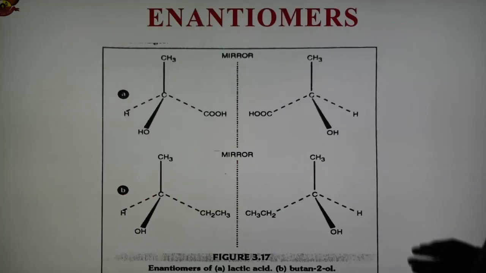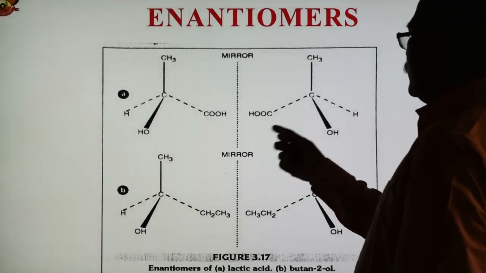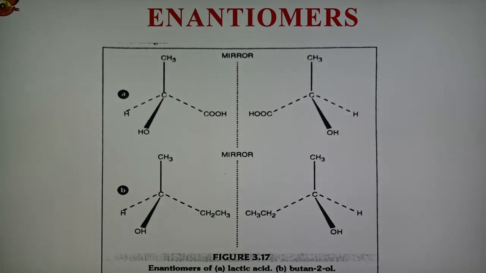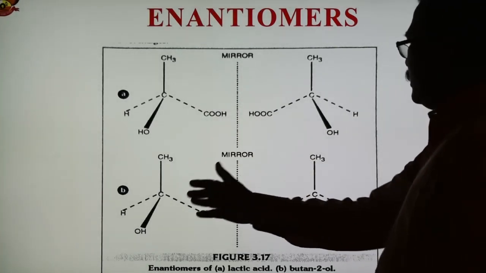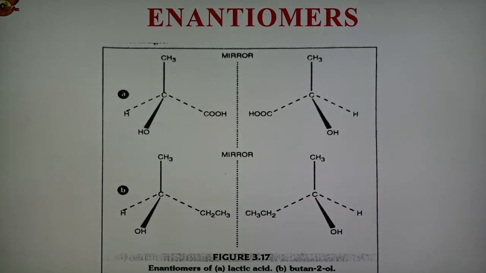The first is lactic acid and the second is 2-butanol. This is the mirror image of this compound and this is the mirror image of this compound. So these two structures are the enantiomers of lactic acid and 2-butanol.